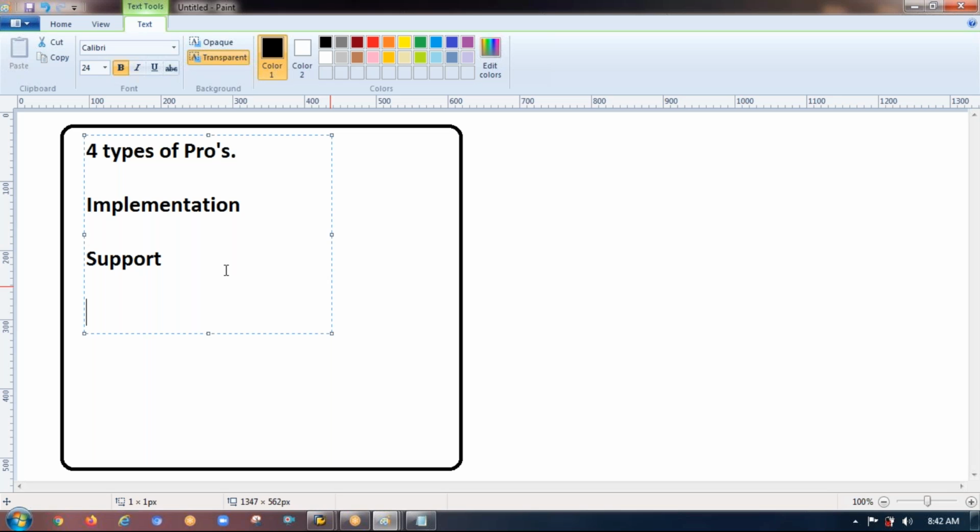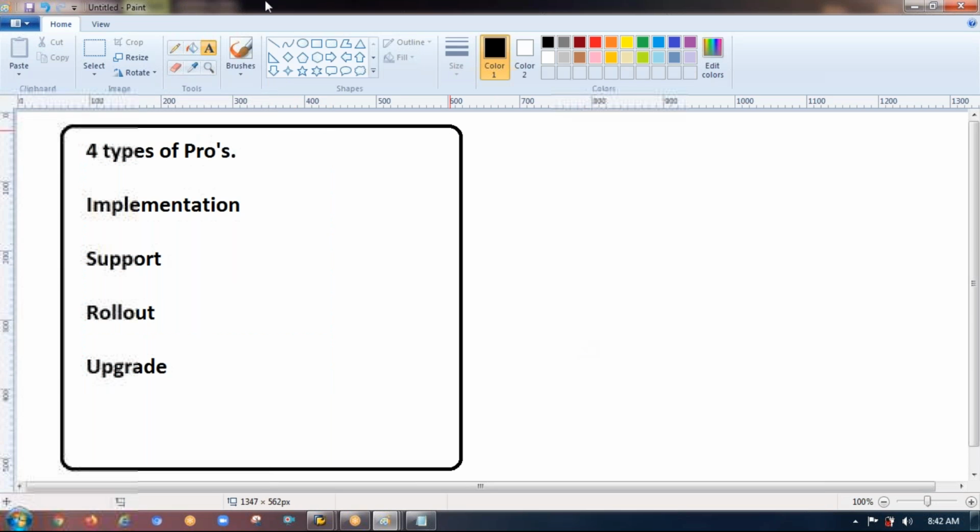Okay, support, rollout, finally upgrade. So these are the four types of projects that we have in SAP. We need to focus on this point. Then let's see. So let me start with implementation. What do you mean by implementation project?